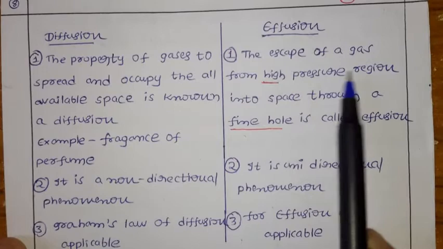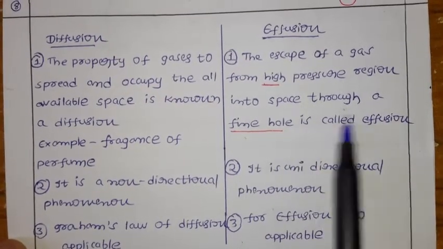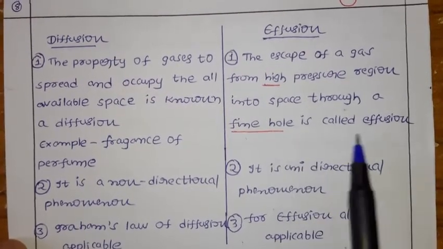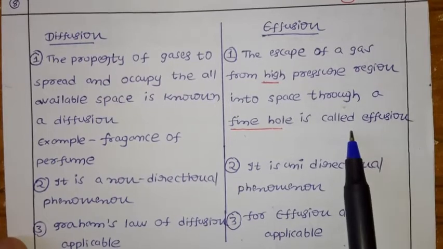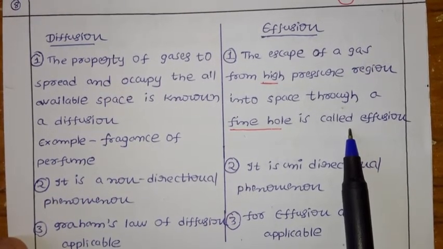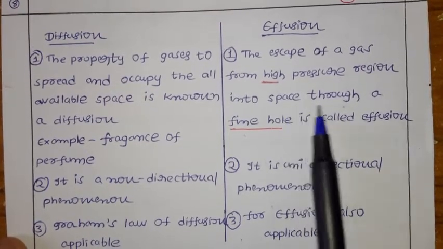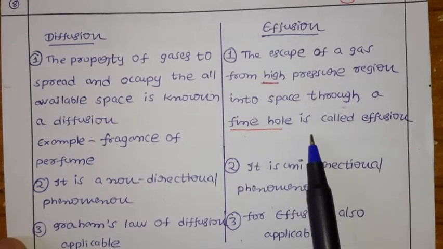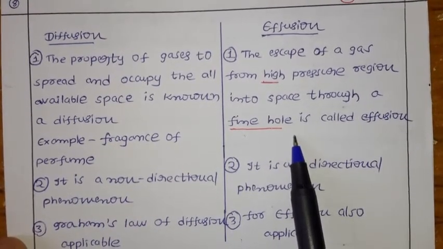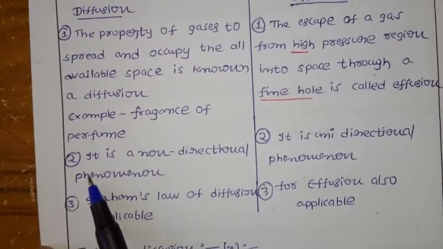Now come to effusion. It is the escape of a gas from a high pressure region into space through a fine hole. A fine hole is called effusion. The best example: you take a balloon filled with air, and after that make a fine hole. What happened? The air will pass from high pressure to low pressure through the fine hole. That process is called effusion.